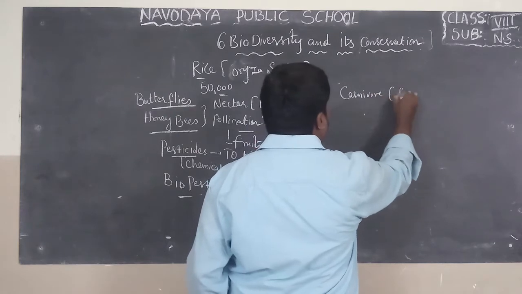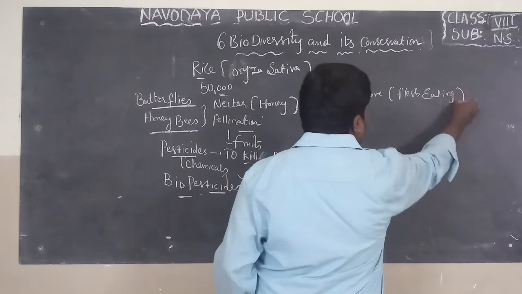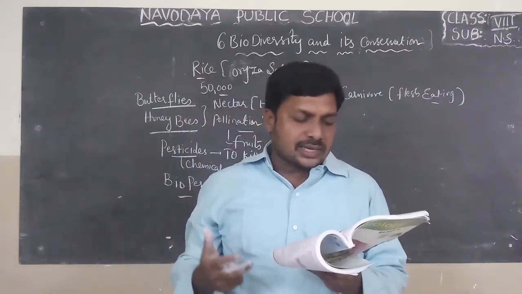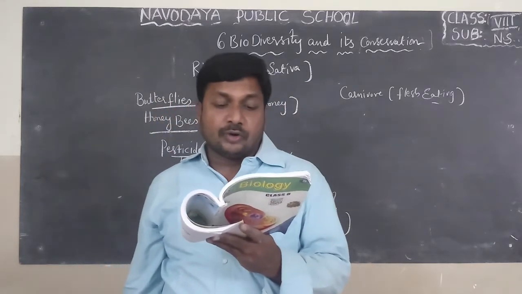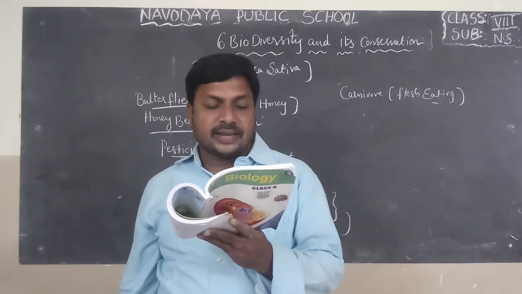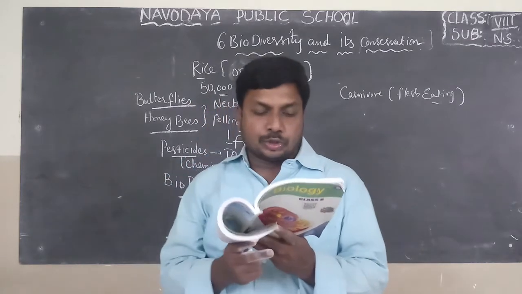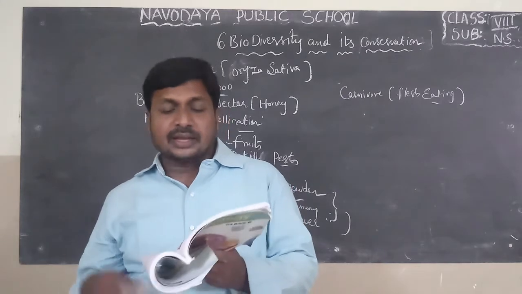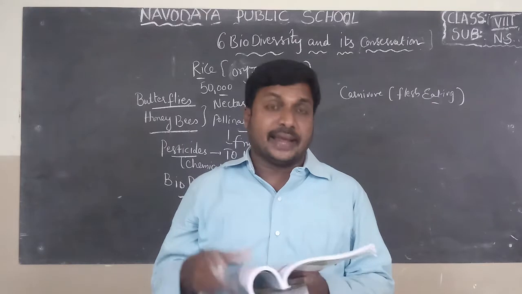What is meant by carnivore? The flesh-eating animals, the animals which eat other animals, are known as carnivores. Do you know? The tiger is the largest carnivore. India has 60% of the world's tigers. For the past 5 years, the tiger population decreased by an average of 35% due to poaching and other reasons. Poaching means killing of animals for skin, bones, or nails.